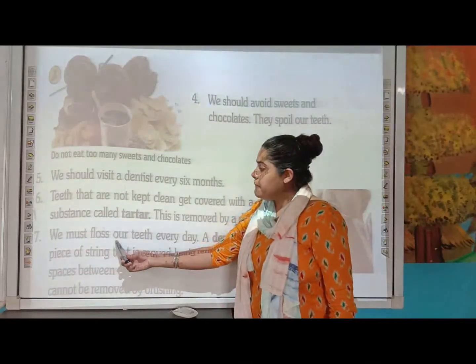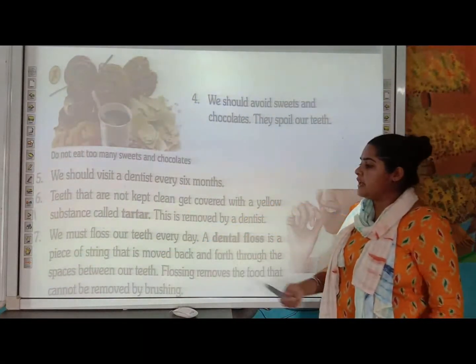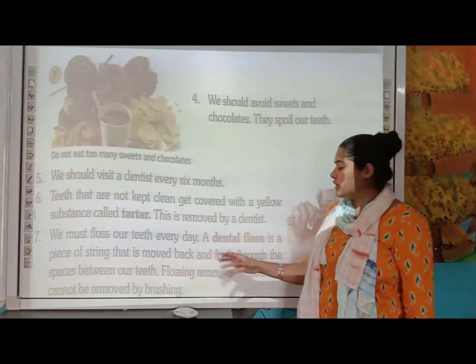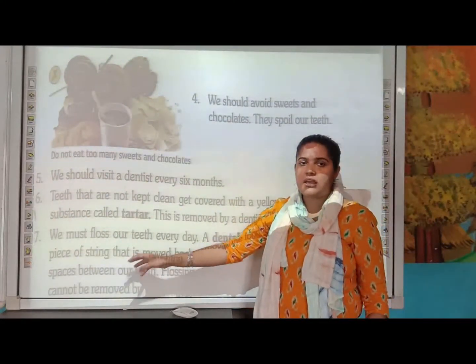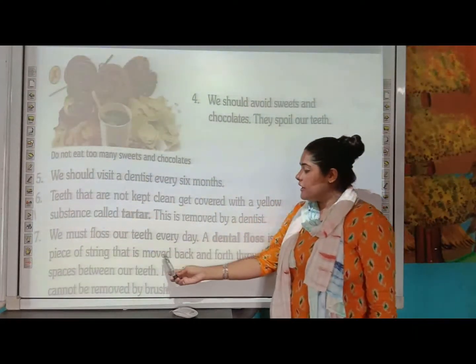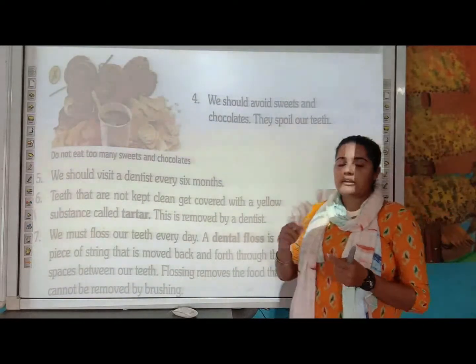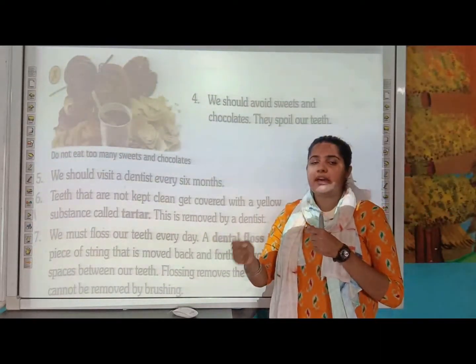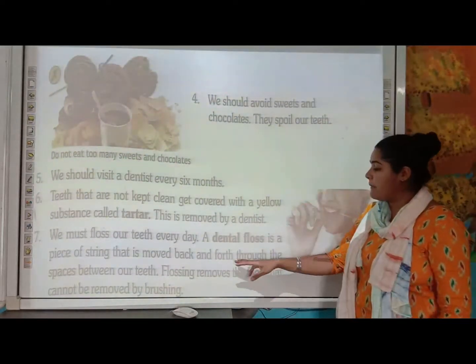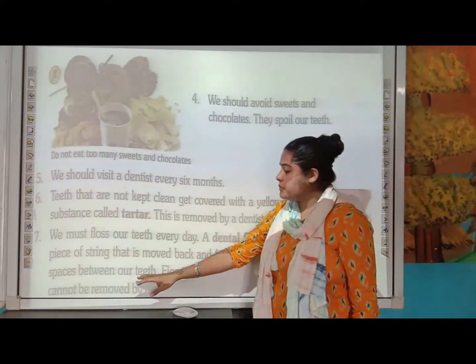Next is, we must floss our teeth every day. So what is floss? A dental floss is like a piece of string, like a thread, and it has to be moved back and forth. One time it has to be moved in a forward direction, another time in a backward direction through the space between our teeth.